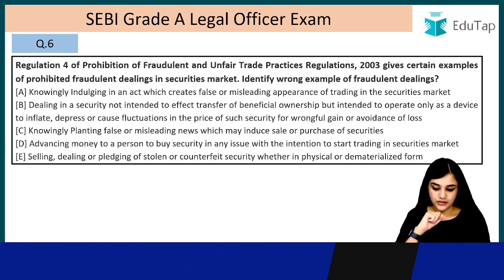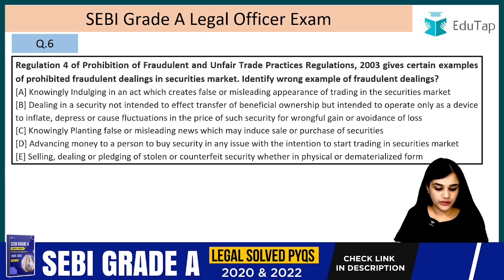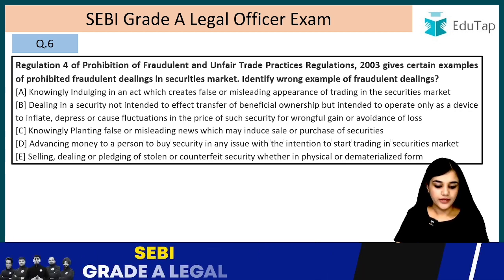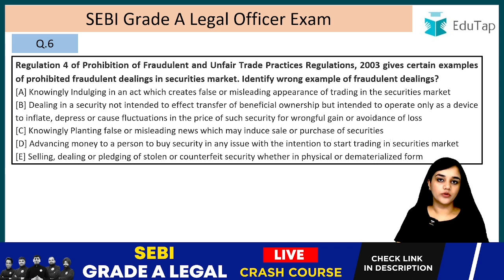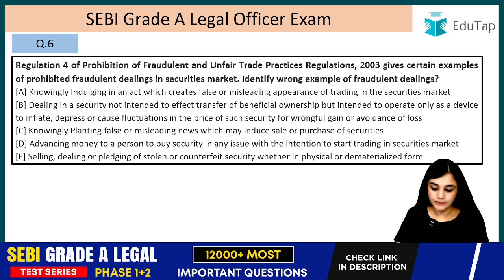Question number 6. Regulation of Prohibition of Fraudulent and Unfair Trade Practices Regulations 2003 gives certain examples of prohibited fraudulent dealings in securities market. Identify the wrong example of fraudulent dealings. Knowingly indulging in an act which creates false or misleading appearance of trading in the securities market.